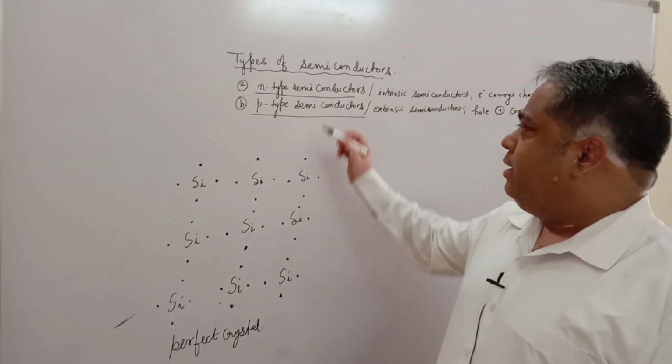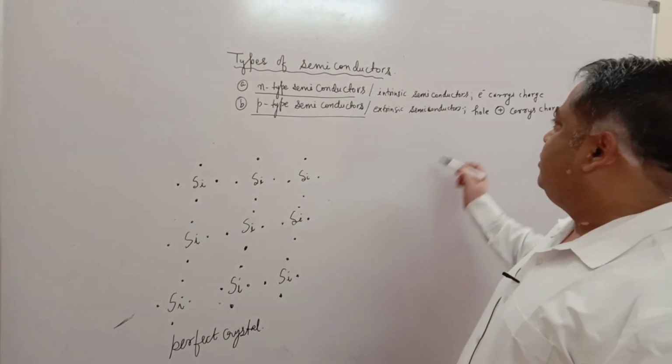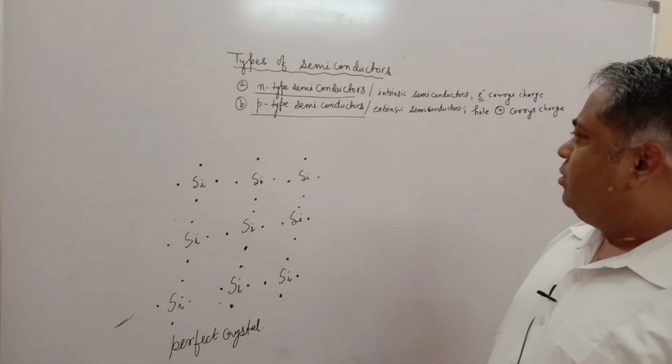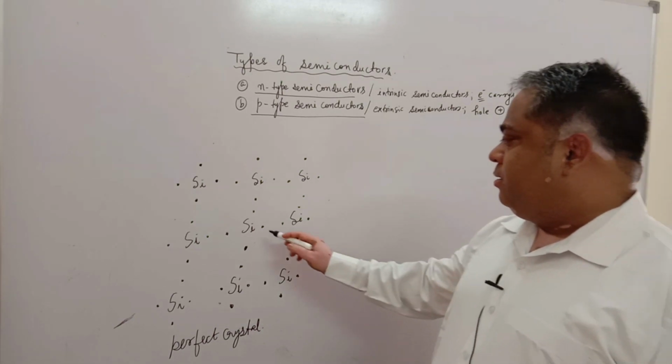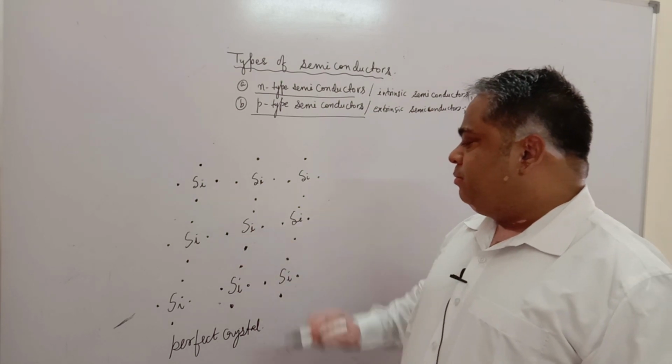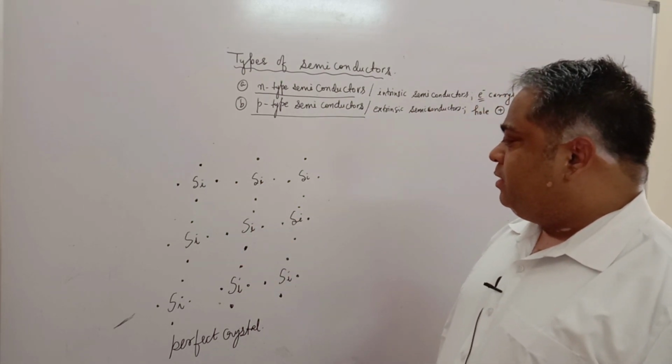So it will become an N-type semiconductor because it will develop one extra electron for carrying the charge. Now, if we replace one tetravalent atom with one trivalent atom, then what will happen?